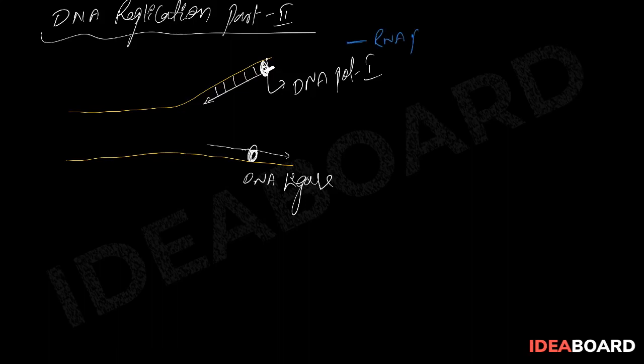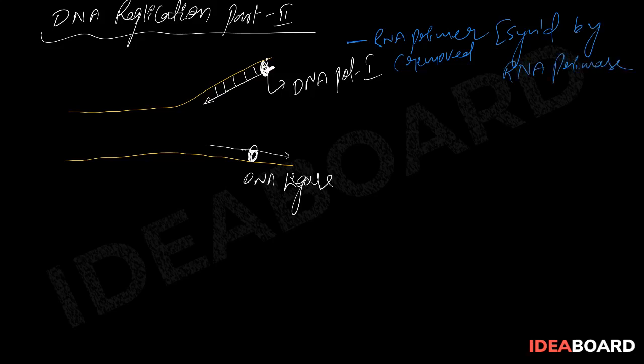This is what we can call the RNA primer removed. This RNA primer is synthesized by the RNA primase enzyme.